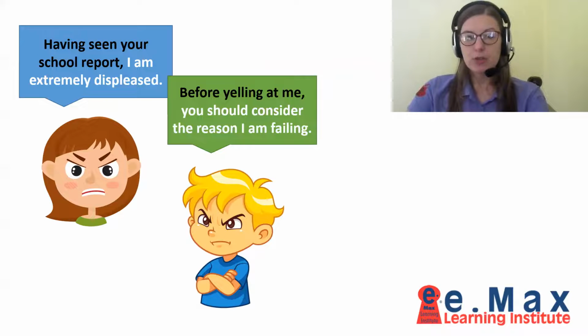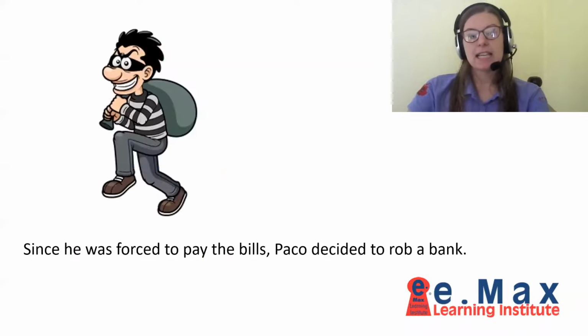Before yelling at me, you should consider the reason I am failing. Before you yell at me. Okay? Let's practice. Since he was forced to pay the bills, Paco decided to rob a bank. Now, how would we reduce this one? So remember, since is like because, so we omit it.